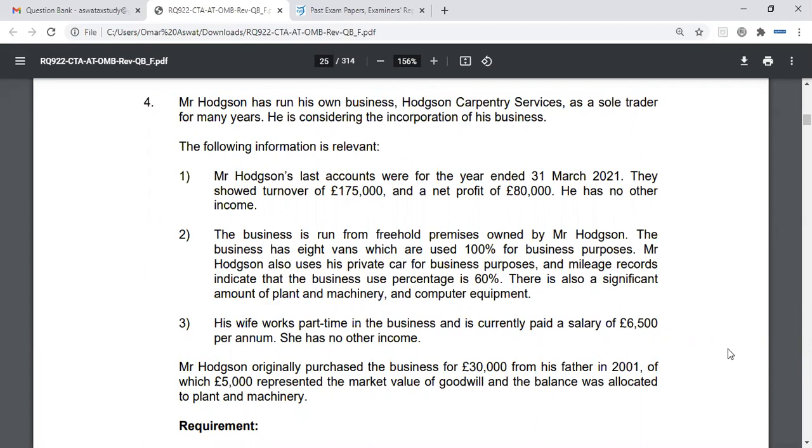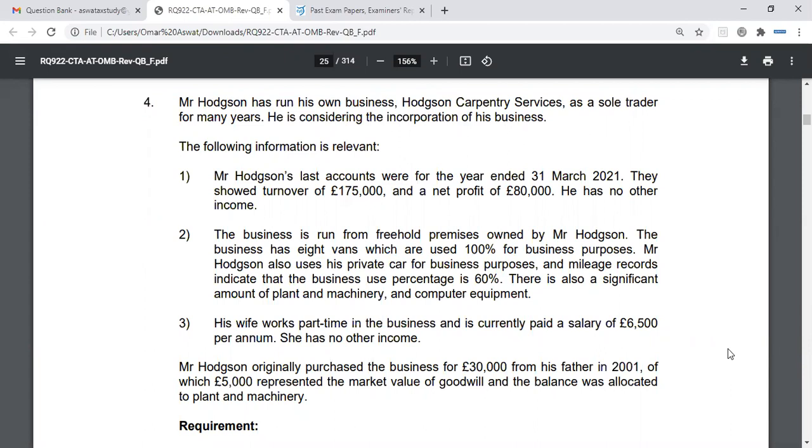Okay. The other thing you can discuss would be to bring her on as a shareholder. Okay, and pay her dividends instead. Exactly. Now, that will be fine. There will be no excessive dividends or anything of that sort. You can pay her the salary that you're currently paying, but you can also pay her dividends, thereby making use of the 2,000 dividend allowance, as well as the remaining personal allowance, as well as the lower rates of income tax, which is at 7.5%.